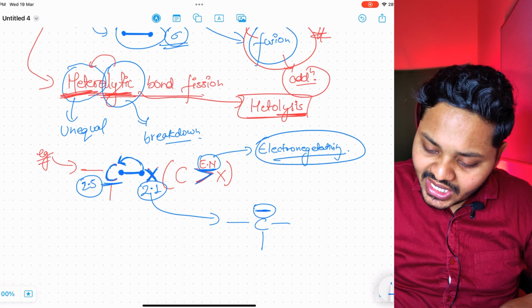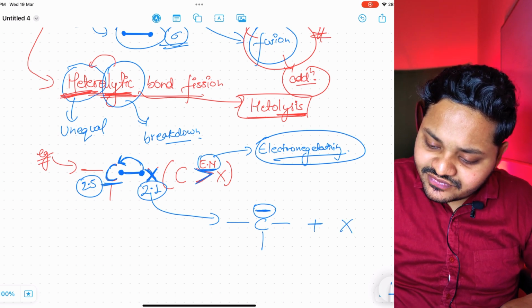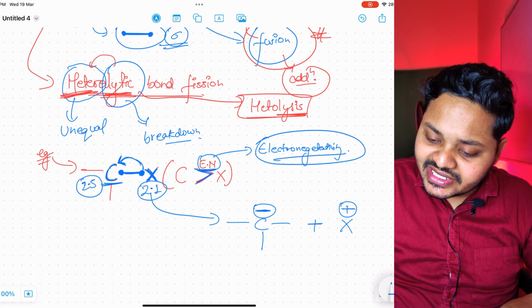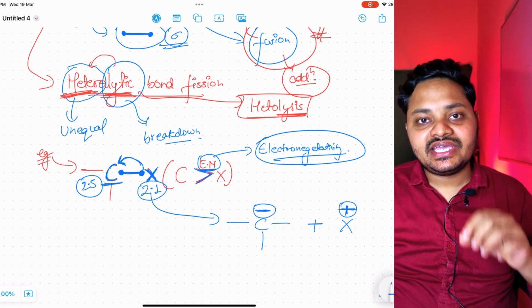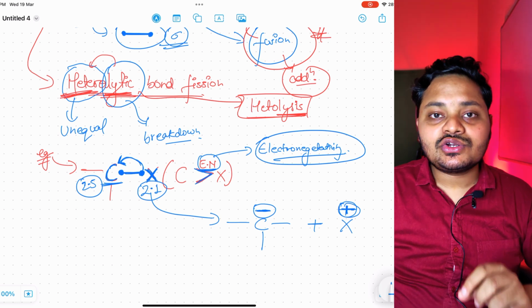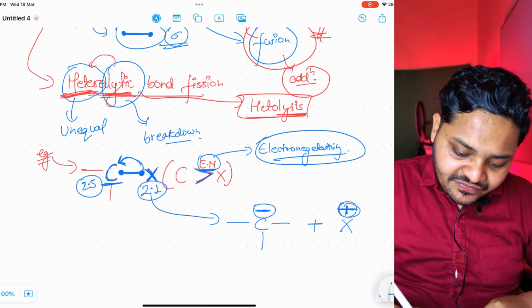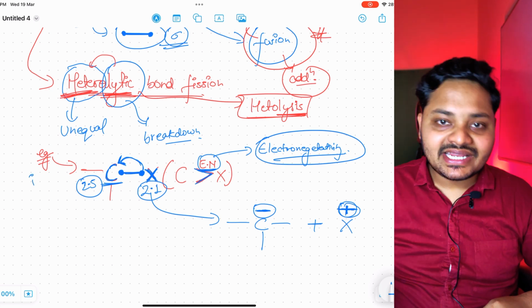Okay, and what will happen to the X? X will have formed the cationic condition. That means it is positive in nature. Got it? And this positive shows that there will be electron deficiency, or a lack of electrons. Okay, this is the first condition of heterolytic bond fission.